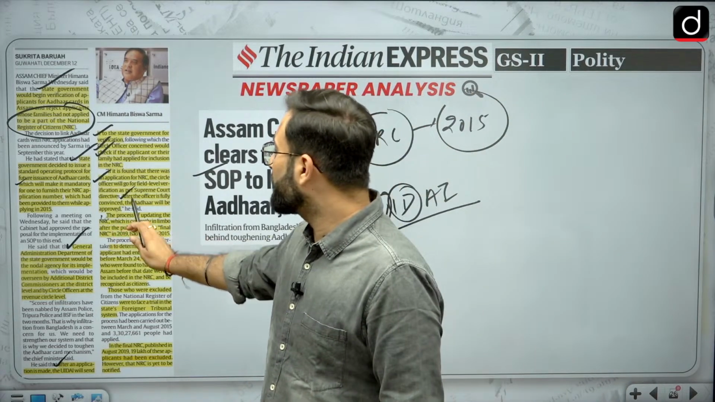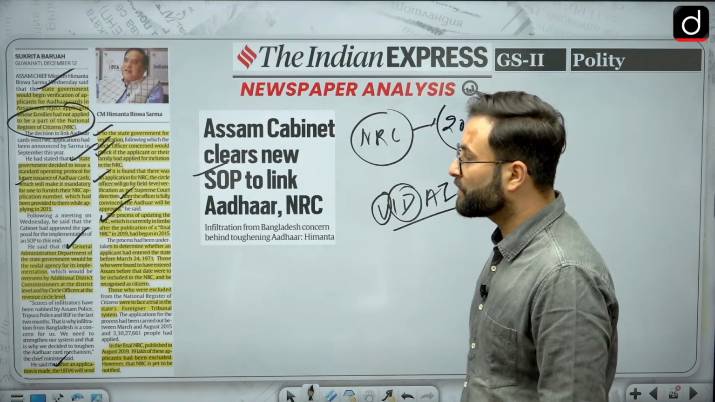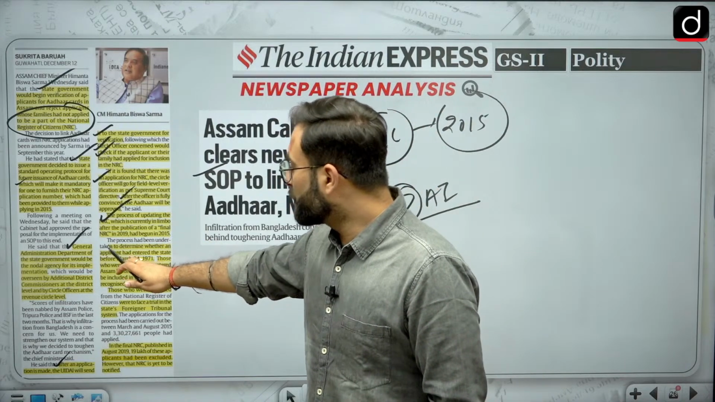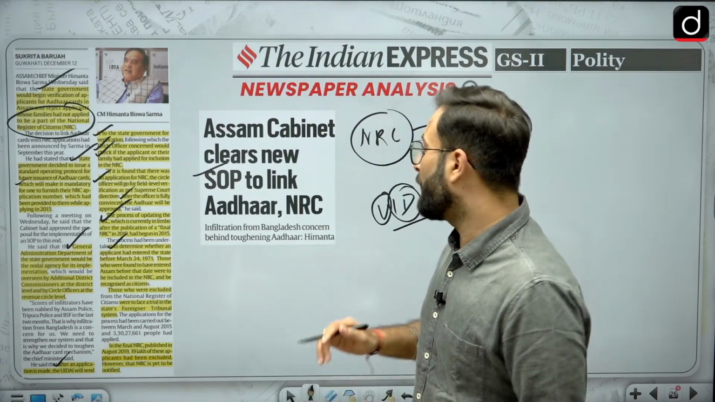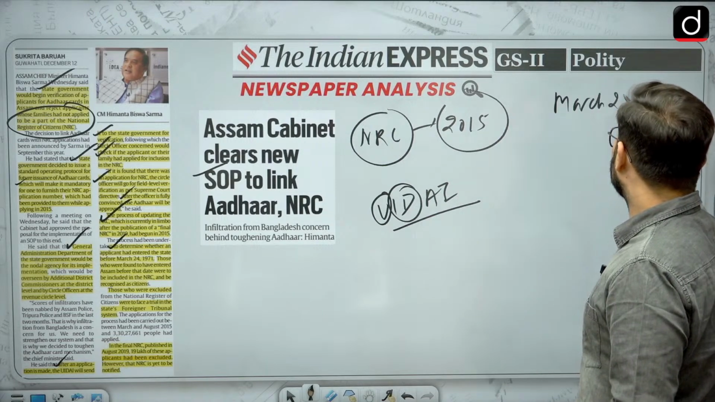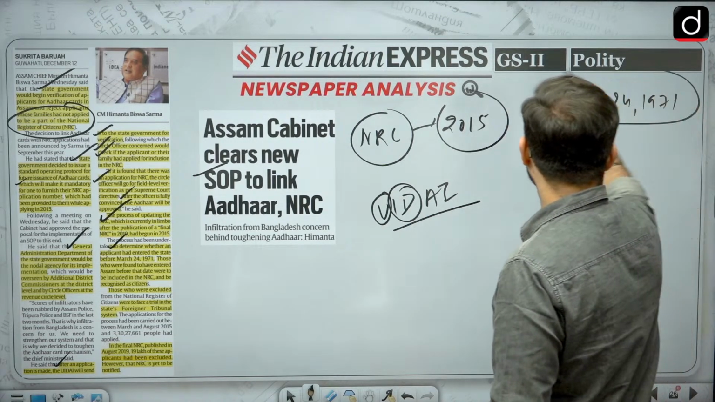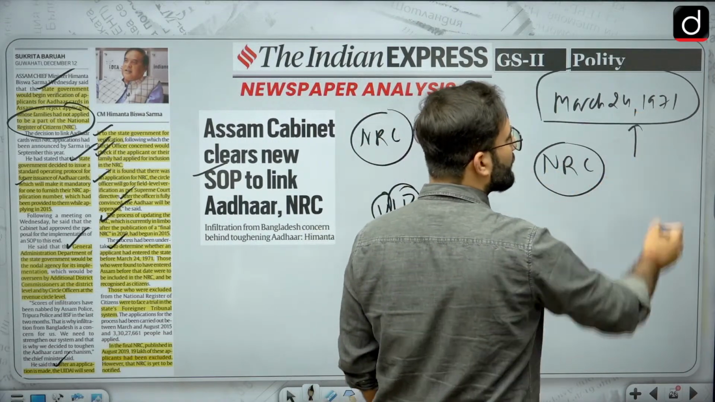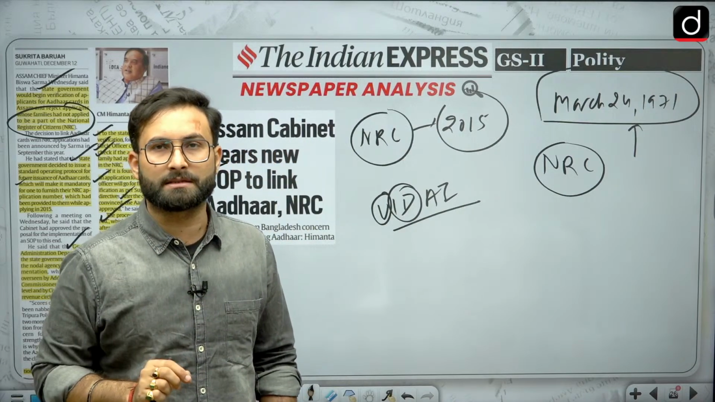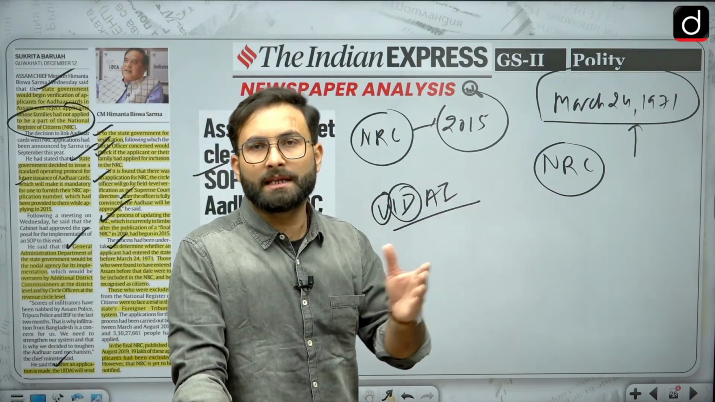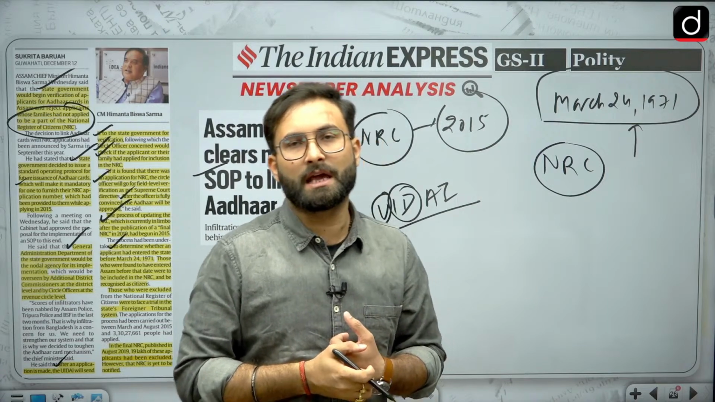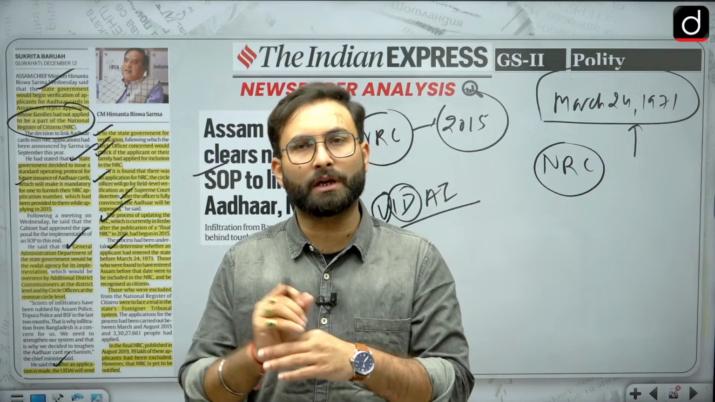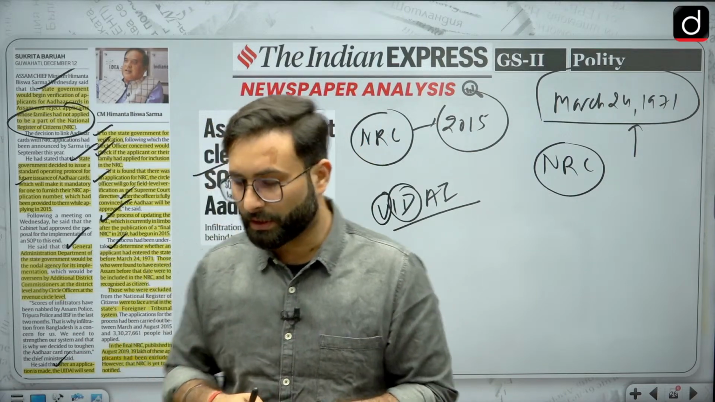The process of updating the NRC, which is currently in limbo after the publication of the final NRC in 2019, had begun in 2015. It is to determine whether the applicant has entered the state before March 24, 1971. Now this is the cutoff date. As per the NRC, those people who came to Assam before this particular date will be entered into the NRC. The idea is that all the illegal immigrants who entered Assam after the Bangladesh war are trying to put their case in front of the foreign tribunals, and the foreign tribunal will decide on their citizenship status.